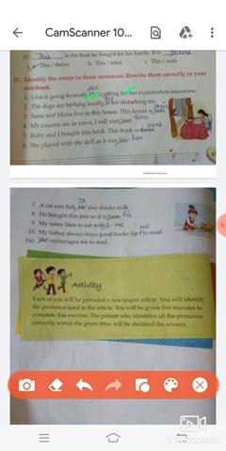Sonu and Monu live in this house. This house is hers. Hers is wrong. We will write here theirs. My cousins are in town. I will visit him. Him is wrong. We will write here them. Ruby and I bought this book. This book is theirs. We will write here ours. She played with the doll as it was his. His is wrong. We will write here her.